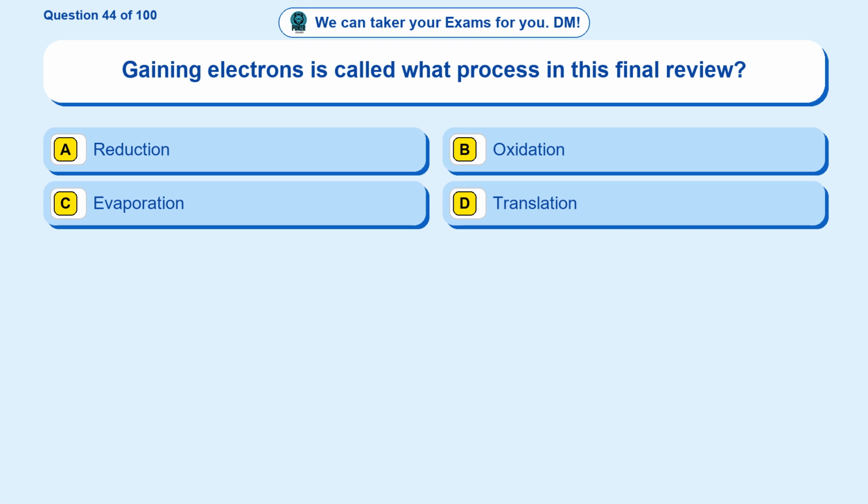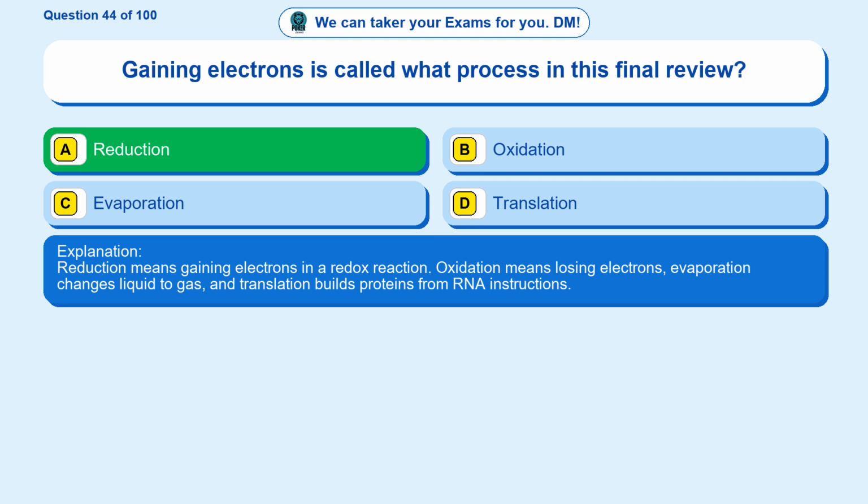Question 44. Gaining electrons is called what process in this final review? Option A reduction. Option B oxidation. Option C evaporation. Option D translation. The correct answer is option A. Reduction. Reduction means gaining electrons in a redox reaction. Oxidation means losing electrons, evaporation changes liquid to gas, and translation builds proteins from RNA instructions.